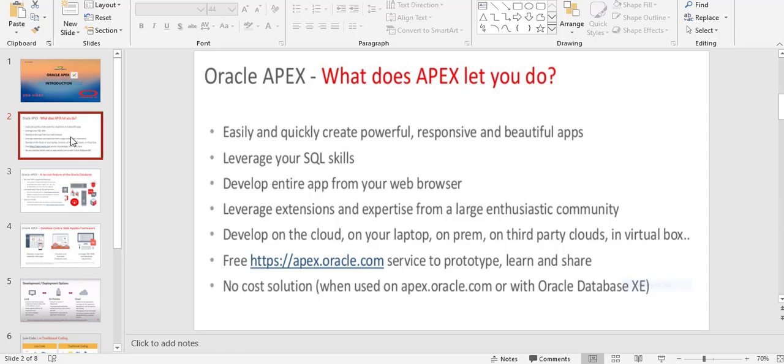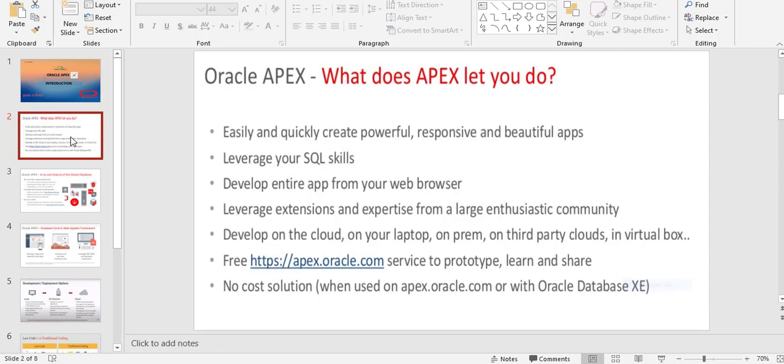Oracle Apex, what does Apex let you do? Easily and quickly create powerful, responsive and beautiful apps. Leverage your skills, develop an entire app from your web browser. Run your entire app from your laptop browser, your cell phone browser, your tablet browser. Leverage expertise from a large enthusiastic community. Develop on the cloud, on your laptop, on prem, on third-party clouds, in VirtualBox.